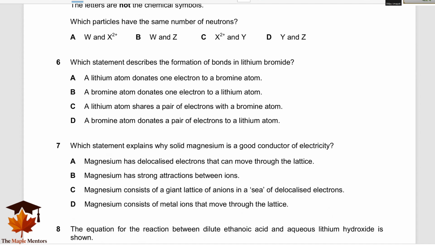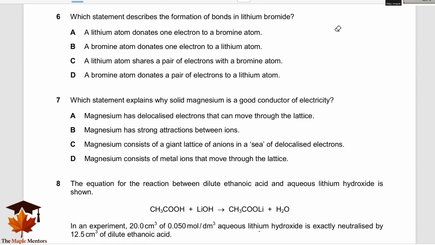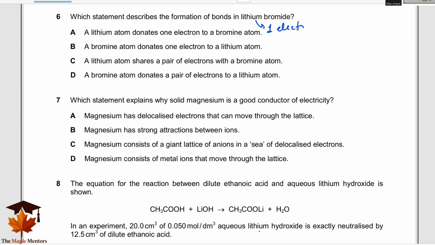Which statement describes the formation of bonds in lithium bromide? Now, lithium is a metal, a group 1 element, so it can donate 1 electron, and bromine can accept 1 electron. So the first option A fits better: a lithium atom donates 1 electron to a bromine atom.